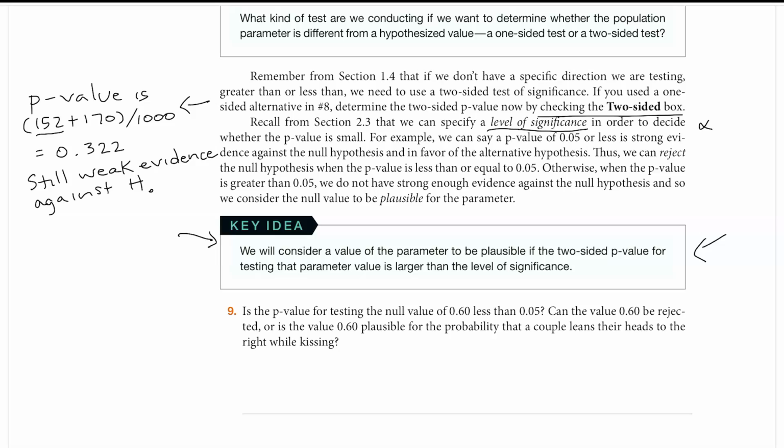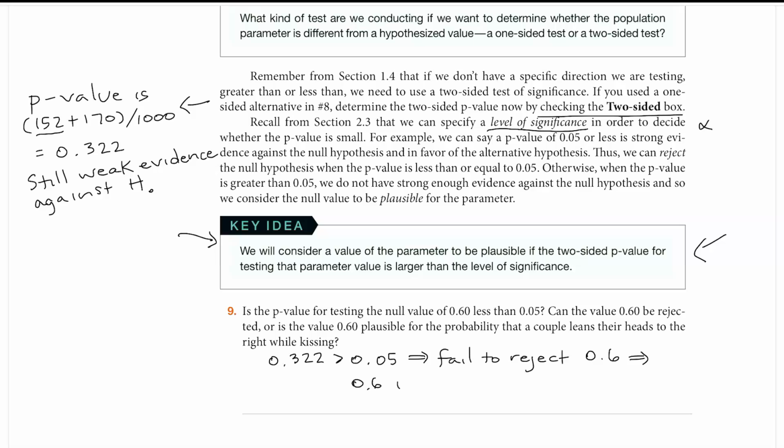So they mentioned that 0.05 is a common level of significance. So they ask in number 9, is the p-value less than 0.05? So the p-value is 0.322, and that in fact is greater than 0.05.